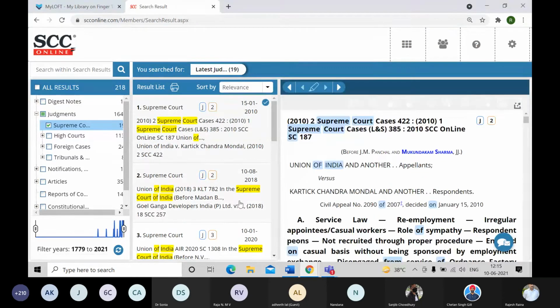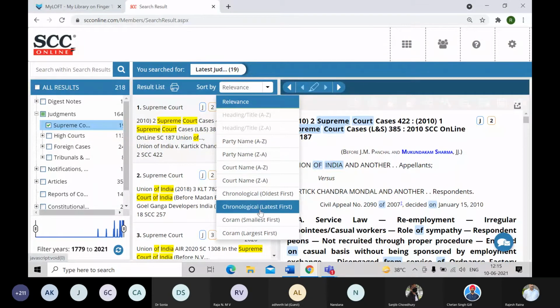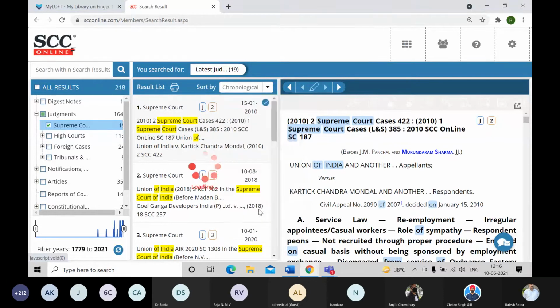In the second column, you can see now only the Supreme Court judgments are being displayed. Now here it is displaying the first one of 15th of Jan 2010, which can't be the latest one, of course. So I want to see the latest one. In the result list, I'll click on the sort by option. There are a few options available, like latest judgment first, or maybe quorum strength largest first. So let me select latest first.